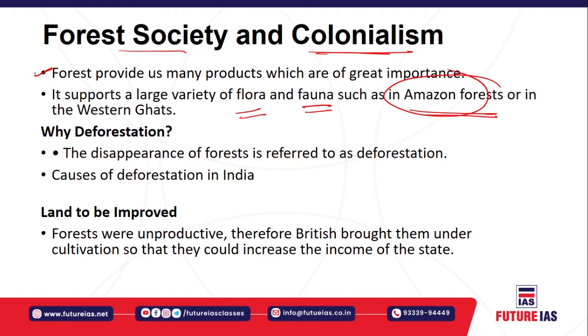But why is deforestation going on throughout the world? Deforestation is the process by which we call the disappearance of the forest. But why is this disappearance of the forest going on, not only in India but throughout the world? Deforestation is going on because of various reasons.